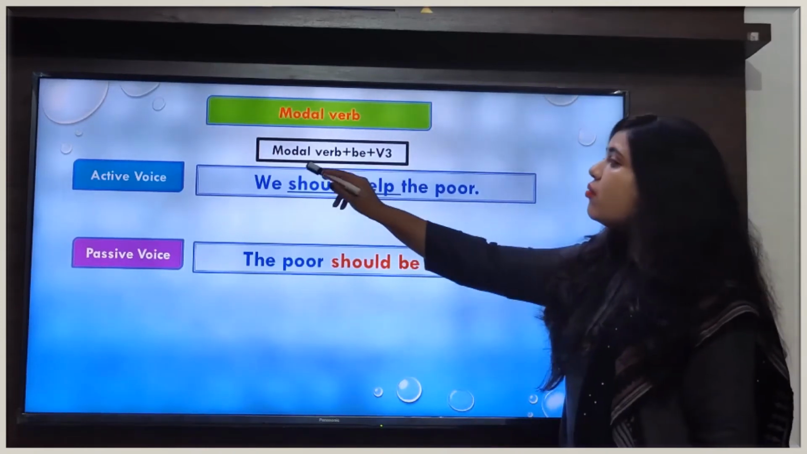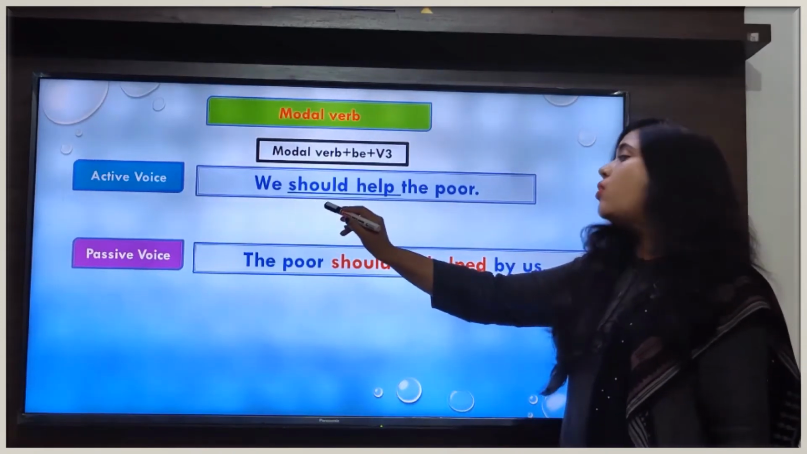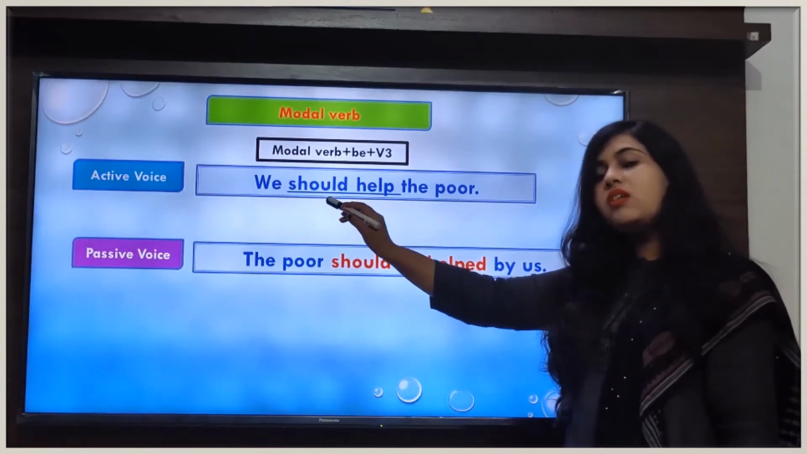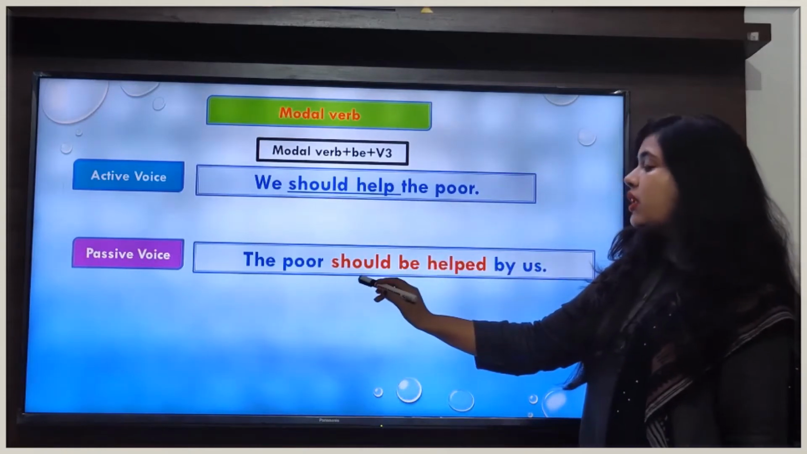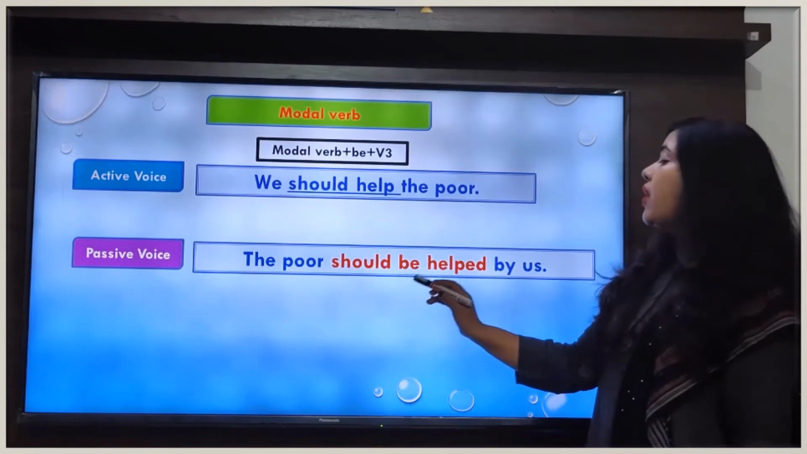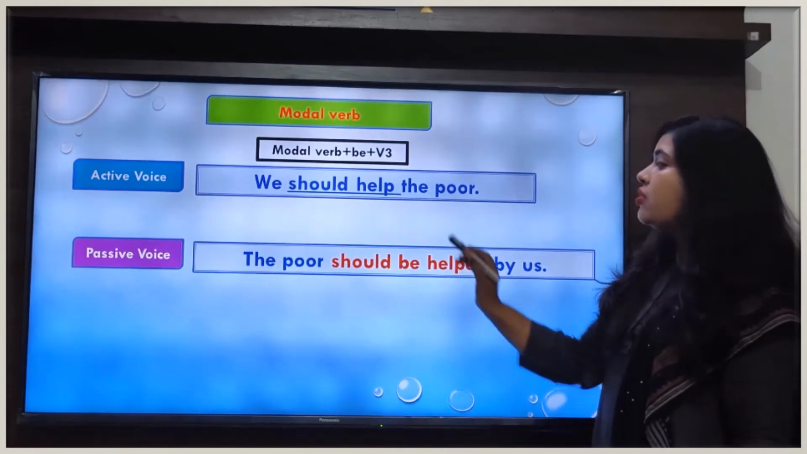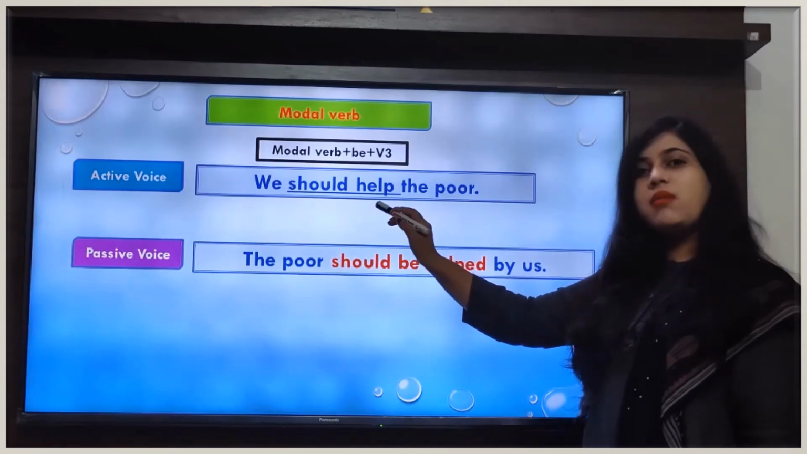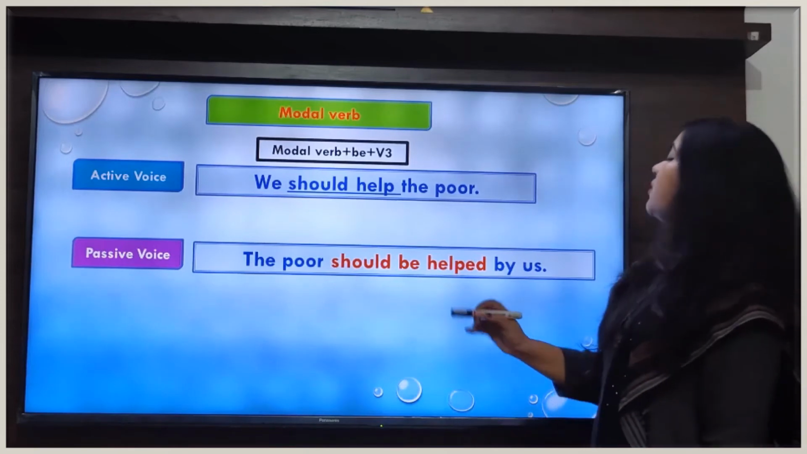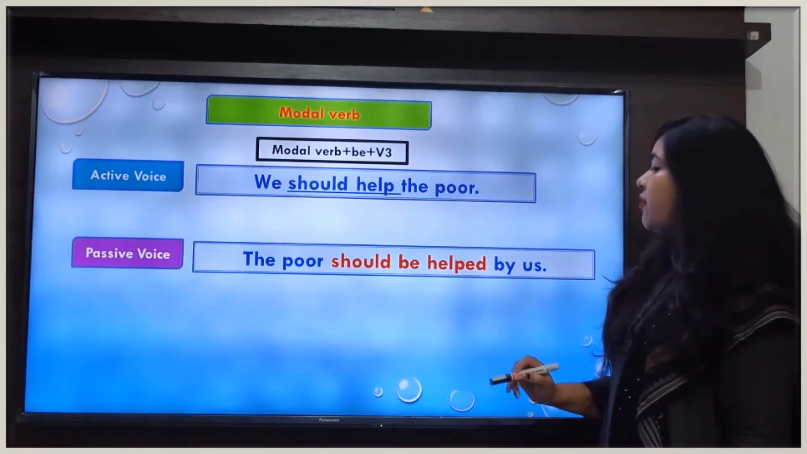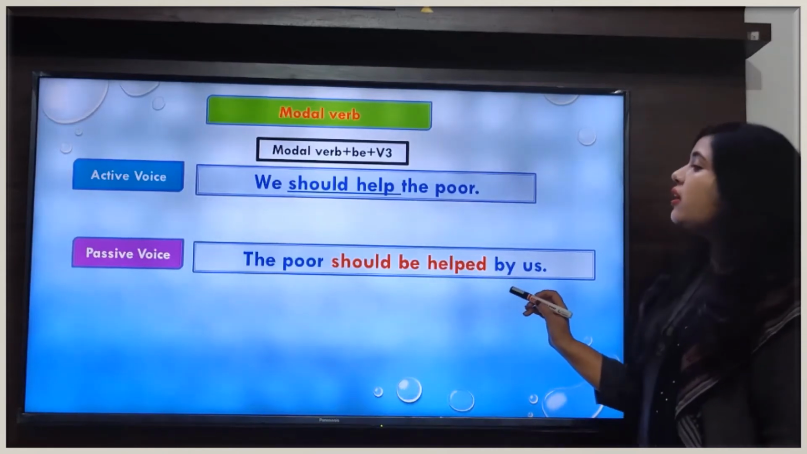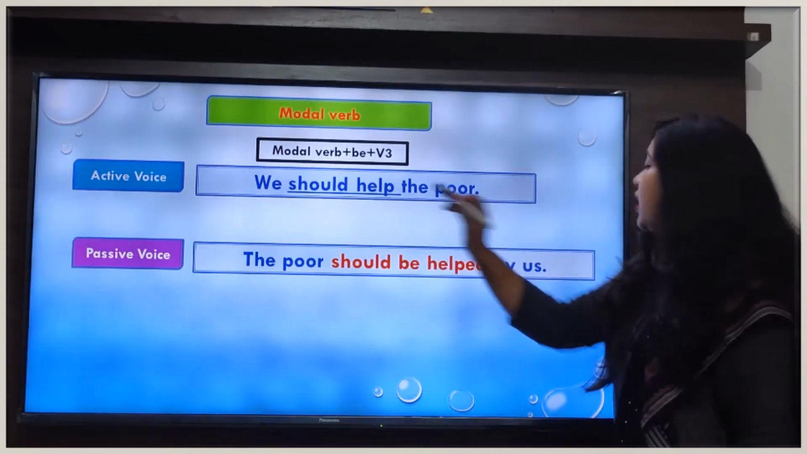In the sentence our modal verb is should. So after writing the subject, we will write the modal verb as it is, and after that we will write be followed by the third form of the main verb. In this sentence our main verb is help, and what is the third form of the verb help? That is helped. That's why we have written helped here. After that we will add the preposition by, and then we will change the subject into the object.